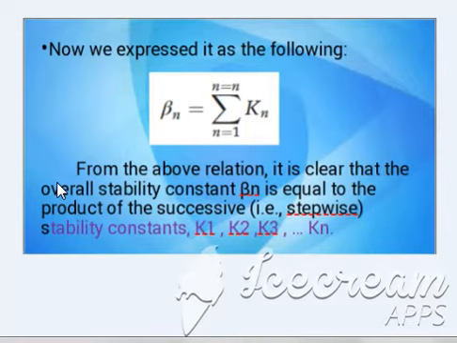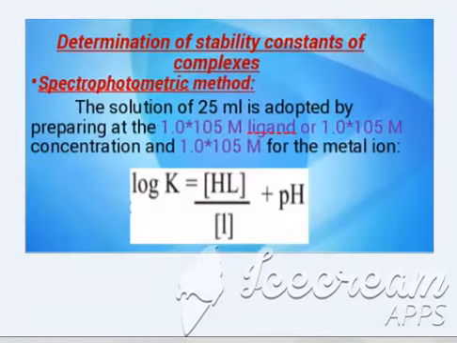In other words, the value of the overall stability constant is made up of a number of stepwise stability constants.